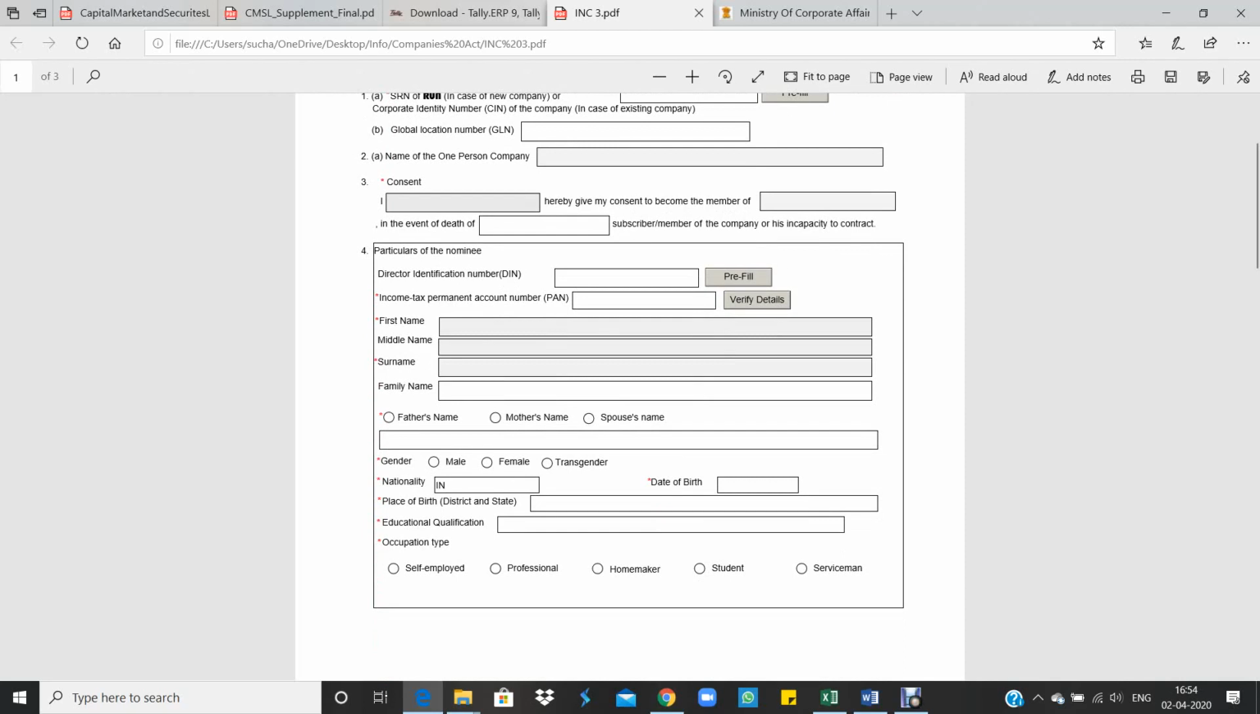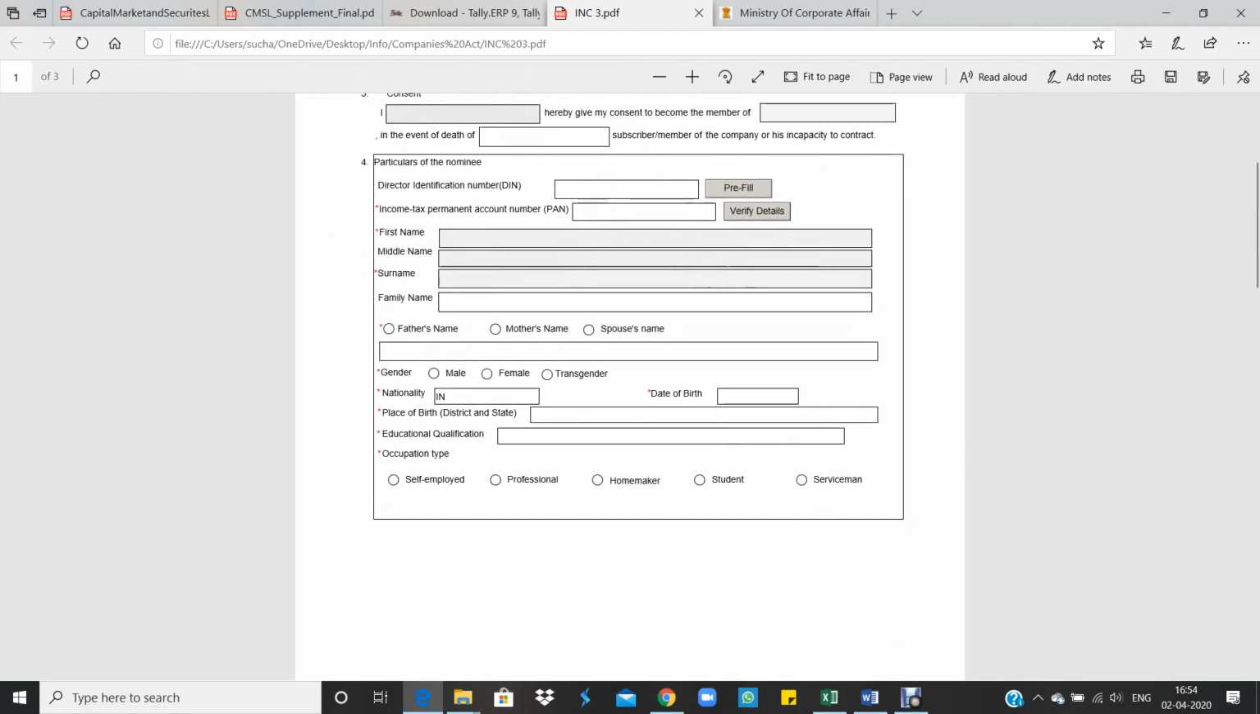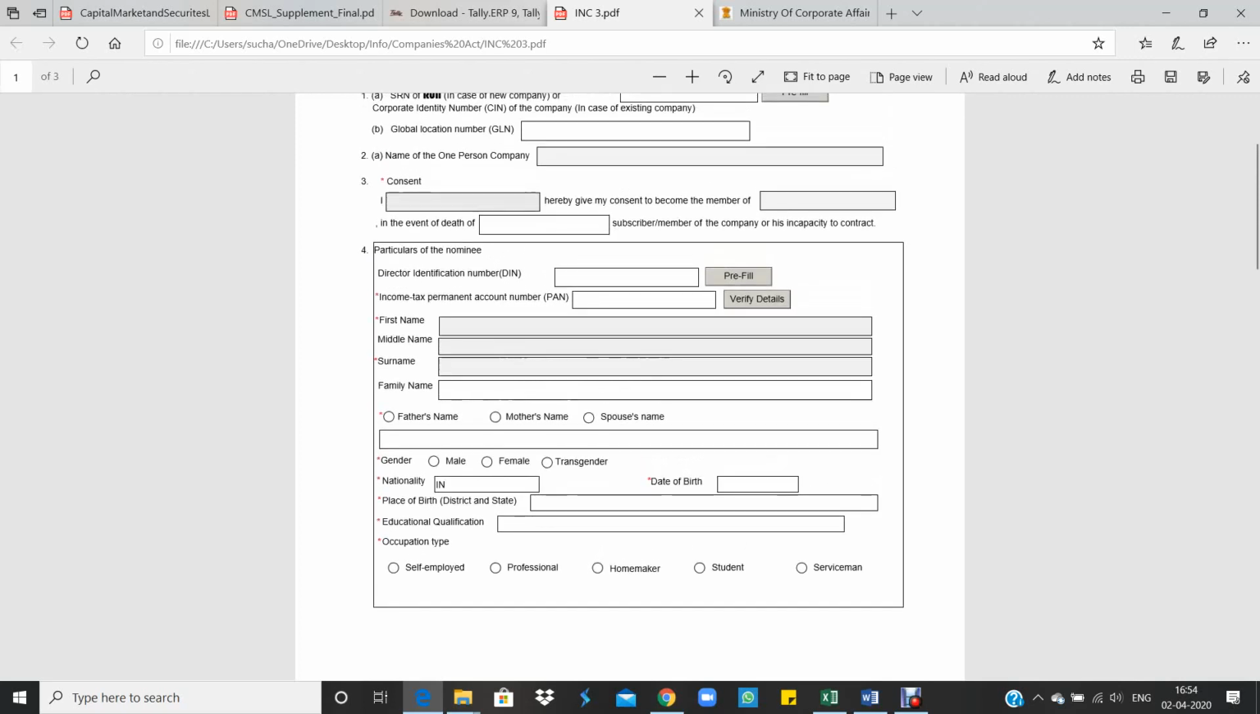Then here in consent you have to give the nominee name. "I, so and so nominee, hereby give my consent to become the member of One Person Company name in the event of death of the member name, that is the subscriber member of the company, or in his incapacity to contract." So here the nominee name has to be given. Here automatically the company name will appear and the previous member who is there, that person's name will appear.